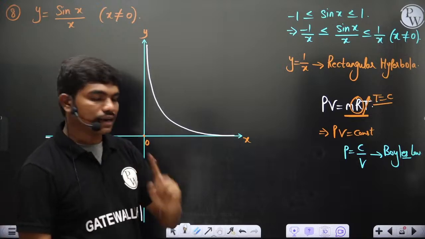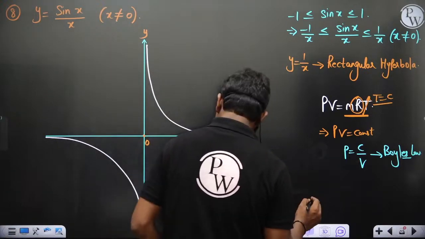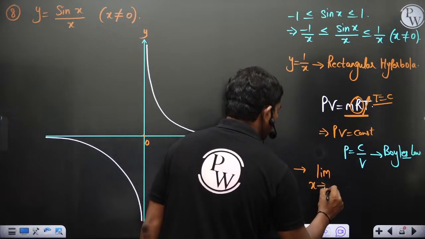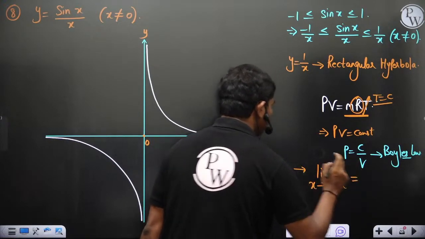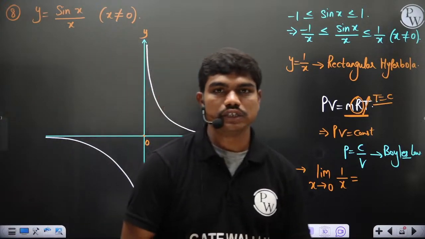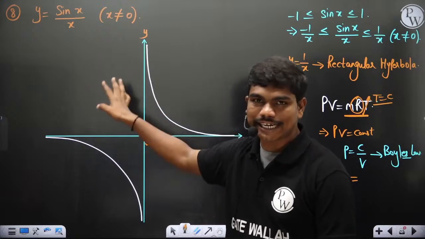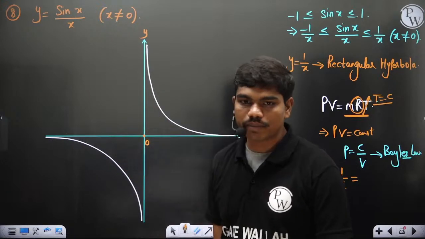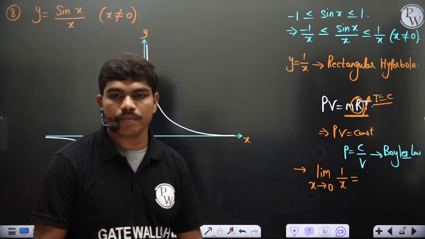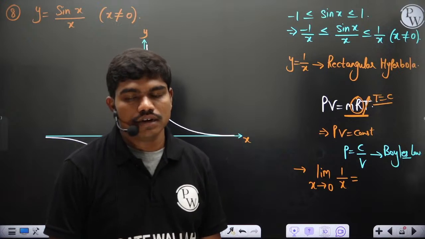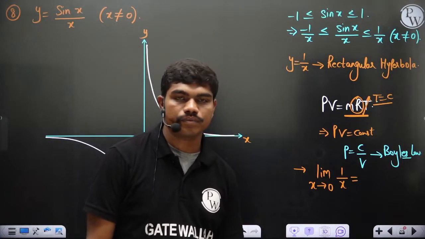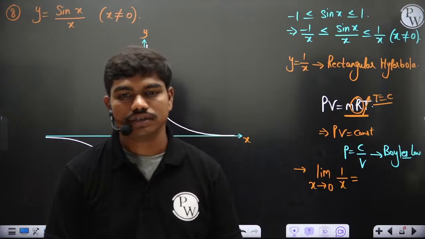This graph tells you one very important point. Can anyone tell me, now you have enough idea on limits, limit x tends to 0 of 1 by x. Can anyone tell me what is the value of this by looking at this graph? Because you know, by this time you got the idea what is the definition of a limit. So if this is the graph of y equal to 1 by x, I didn't draw sin x by x, I'm just putting 1 by x. At x tends to 0, what is the value of limit x tends to 0 of 1 by x? Any idea that you have? Anything that you know about it?